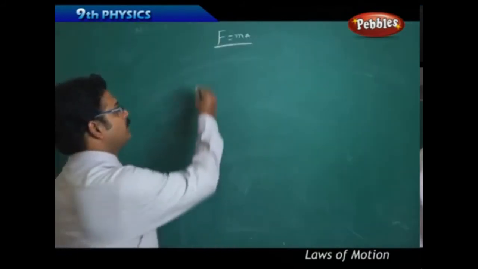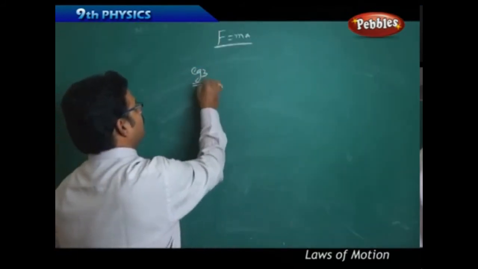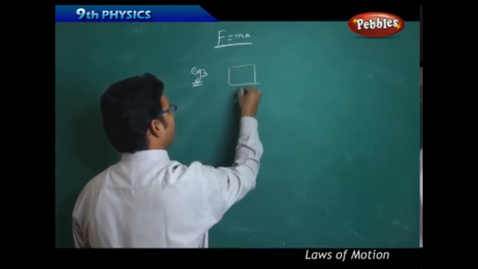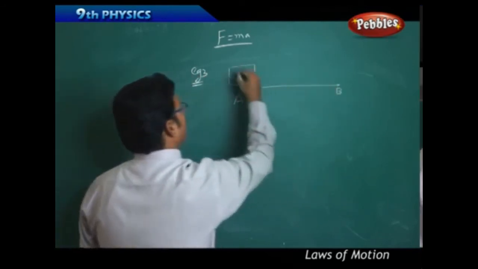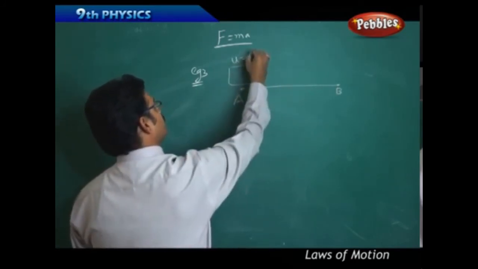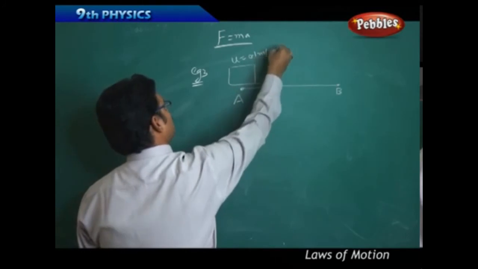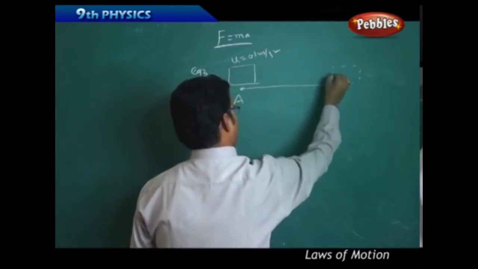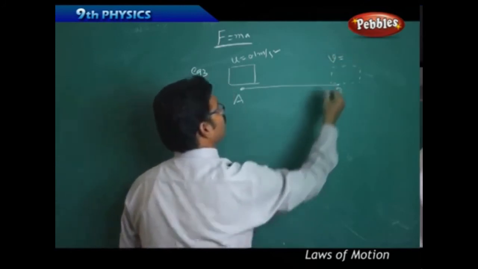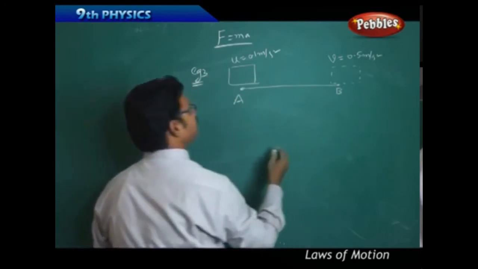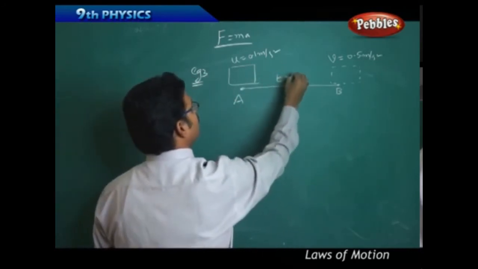Okay, next example numerical. There is a block which is at point A and it started its journey with initial velocity u equal to 0.1 meters per second and it gains final velocity v equal to 0.5 meters per second in time 3 seconds.